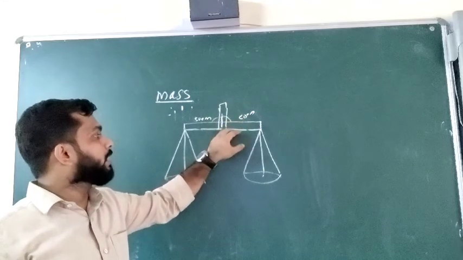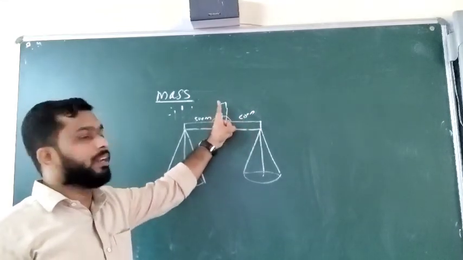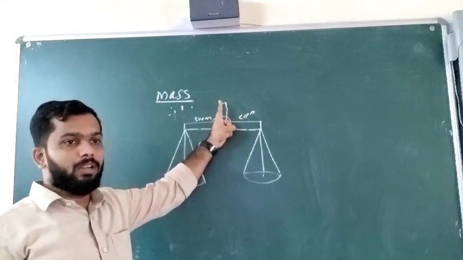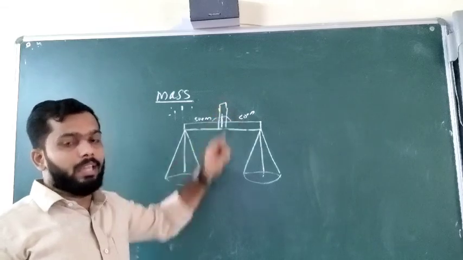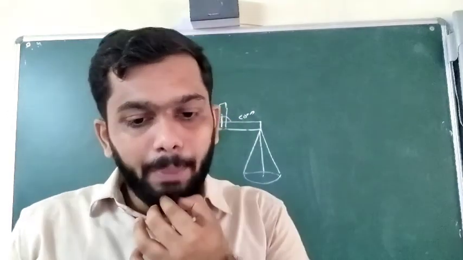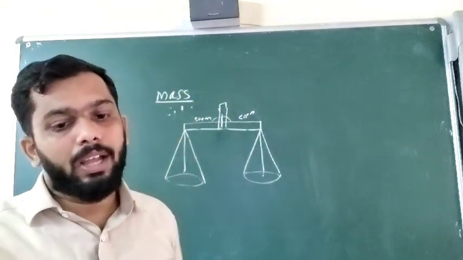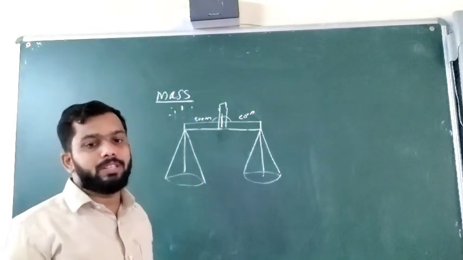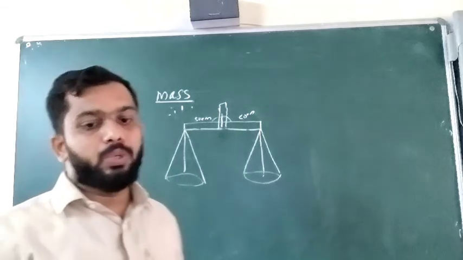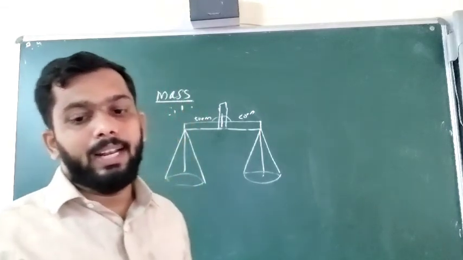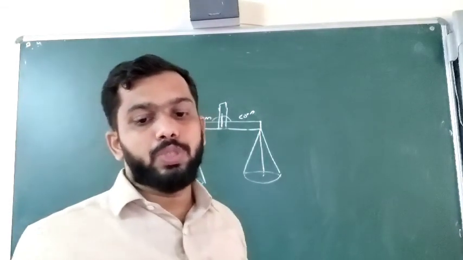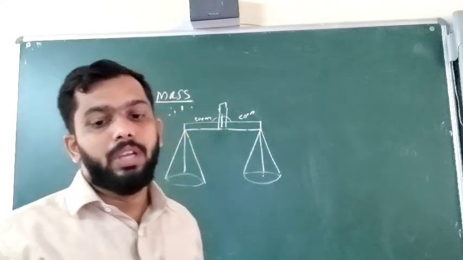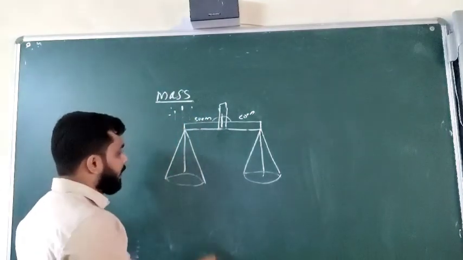When the pointer is sharp at the middle, that is the balanced position. A pointer is fixed at the center of the iron loop. Two identical pans are suspended at equal distances from the center at the two ends of the beam. The length and mass of the strings used to suspend these pans are also equal for both sides. That's what we have discussed.